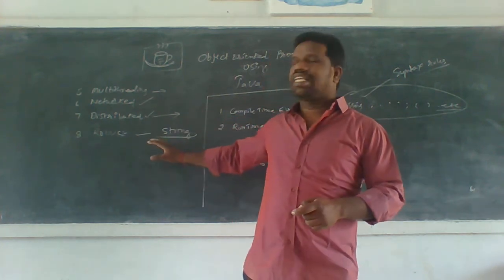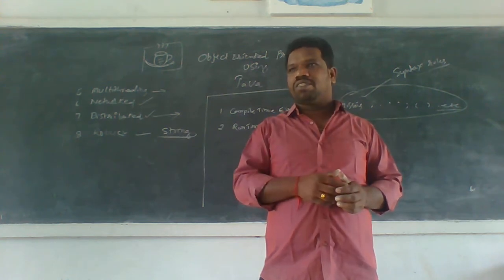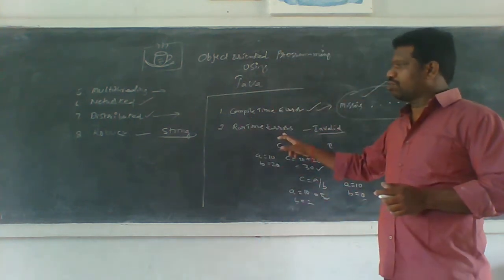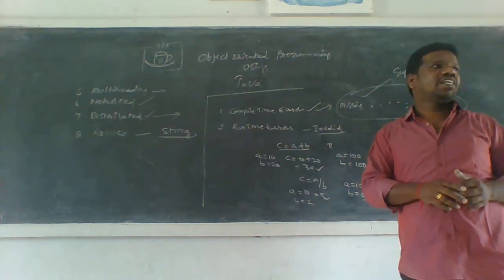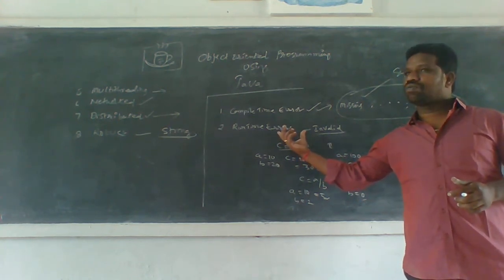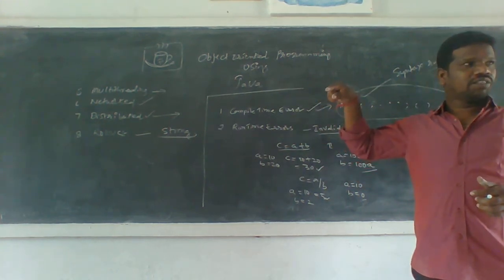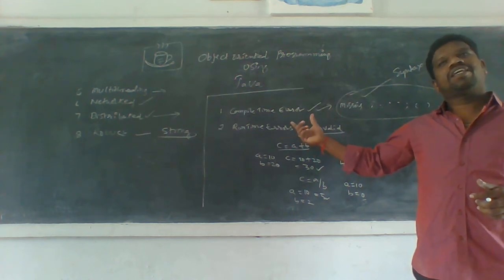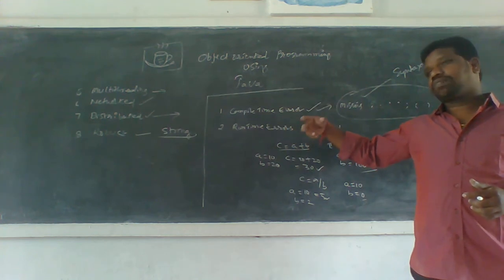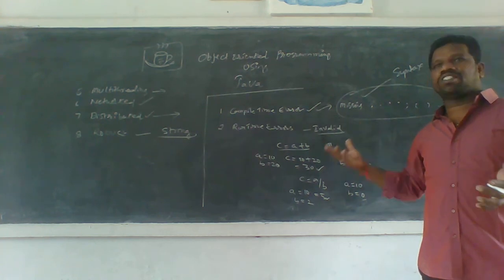But there is a topic in the OOP principles called the exception handling concept. If you know exception handling, you can modify these errors also. What does it do? It converts the runtime errors into simple English, because the runtime errors are written in the system based language, which is understood only by the system, not by the users. So exception handling converts system based language into user friendly language, that is, simple English.